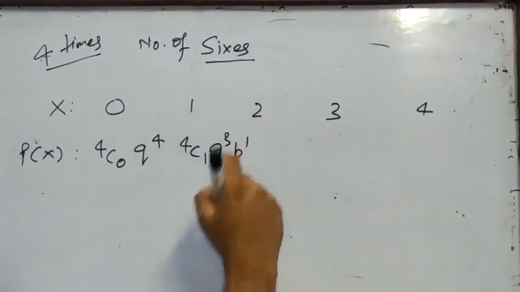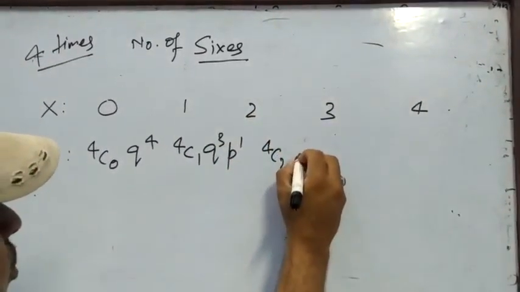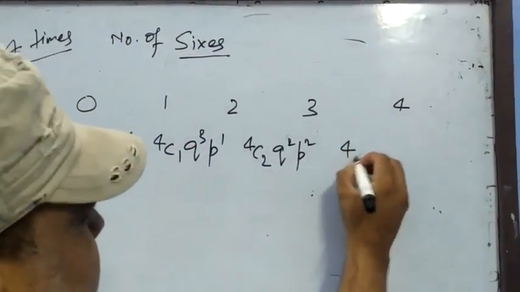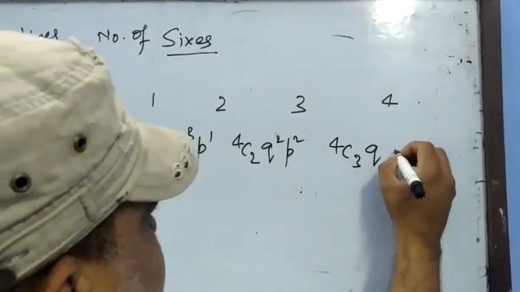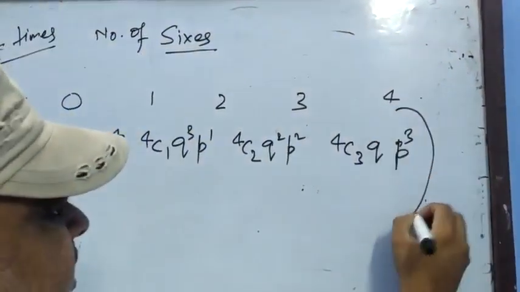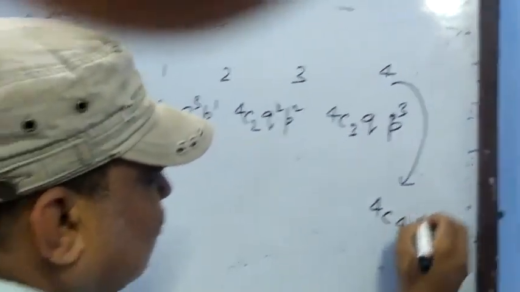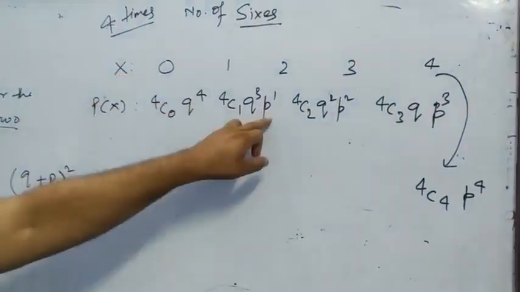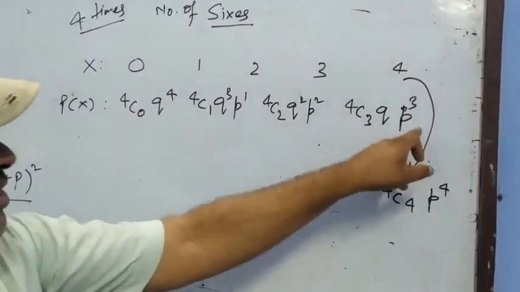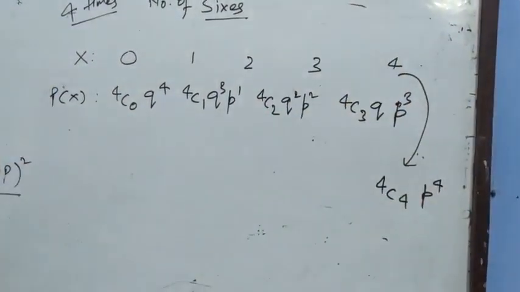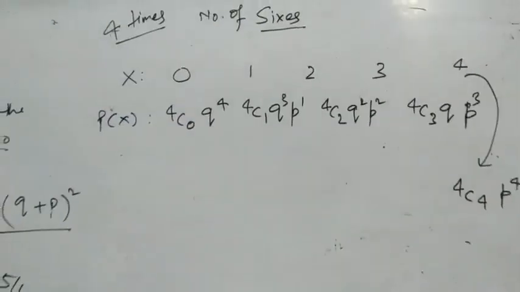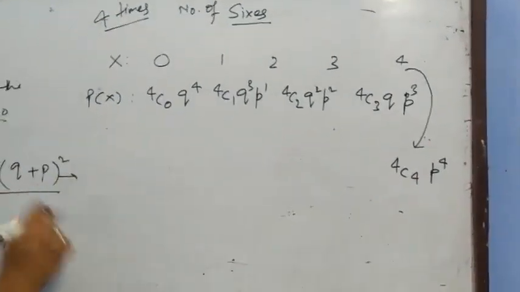There are 2 times success. So 4C2 Q to the power 2 and P to the power 2. 3 times success: 4C3 Q to the power 1 P to the power 3. And 4 times success: 4C4 P to the power 4. So it is 0 times success, 1 time success, 2 times success, 3 times success, and 4 times success. It is the probability distribution. Now substituting the value of P and Q, you can easily find it with the help of the binomial distribution.